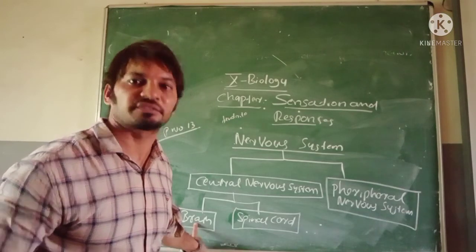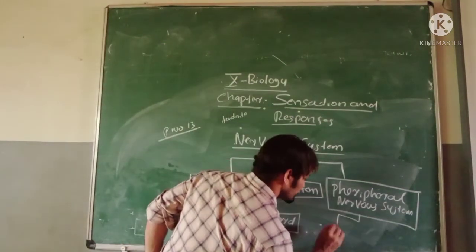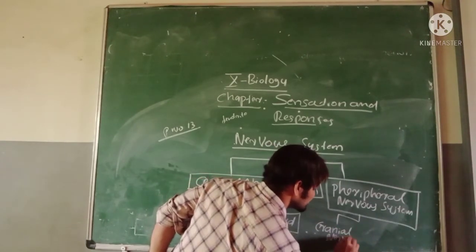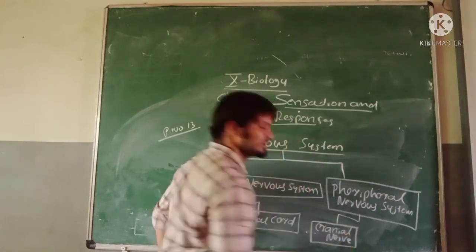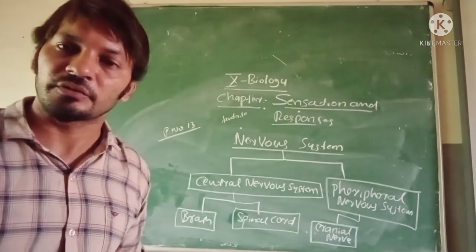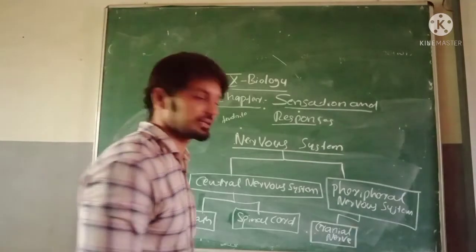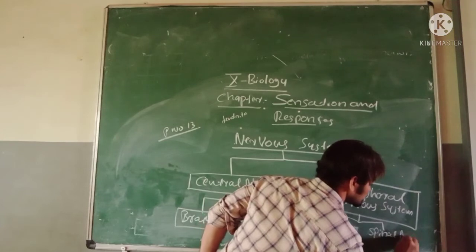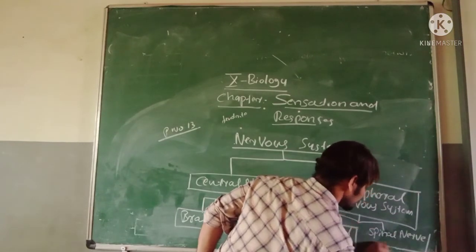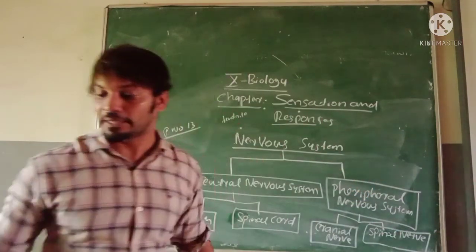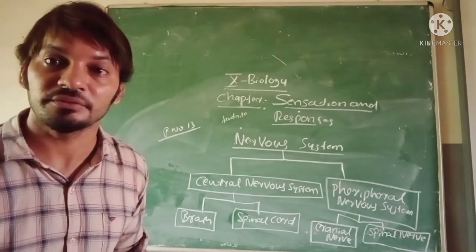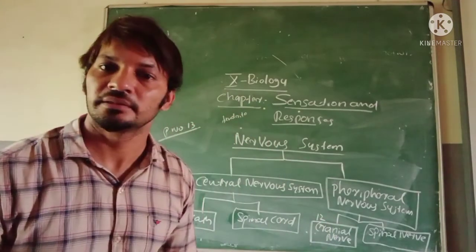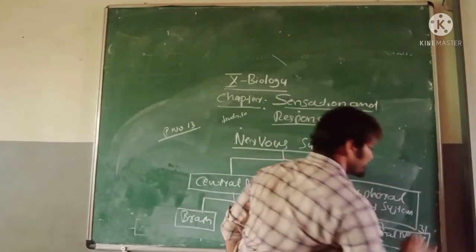Yes, cranial nerves. In the spinal cord, what kind of nerves? Yes, spinal nerves. Can you say how many pairs? Cranial nerves, yes, 12 pairs. And spinal nerves, yes, 31 pairs.